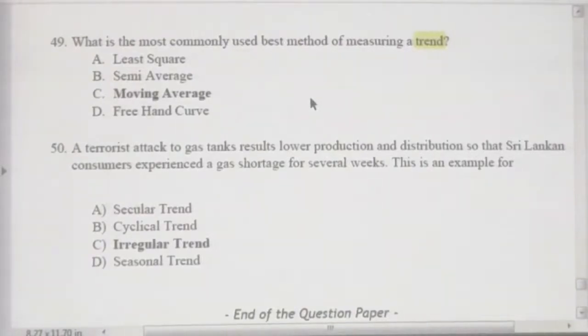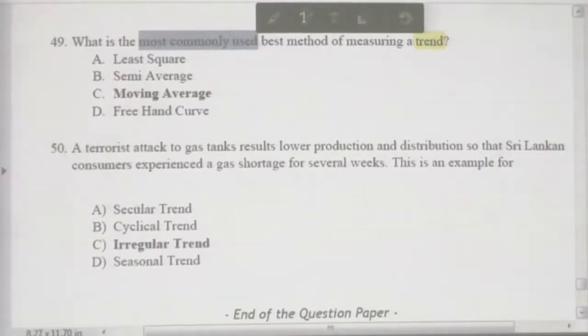Another famous method is moving average. In addition to that, we have semi-average and freehand curve methods. But here they ask, what is the most commonly used method to analyze the trend?